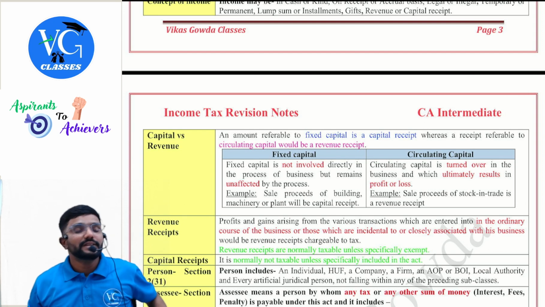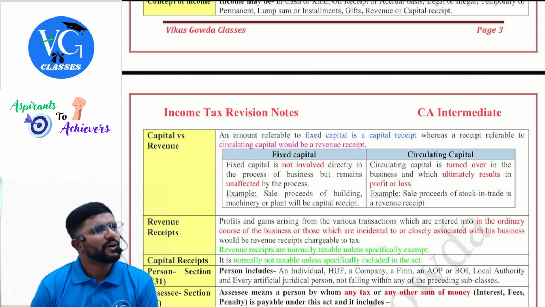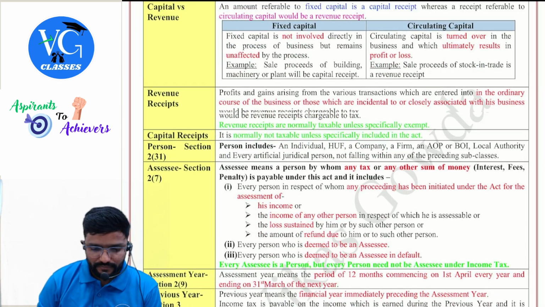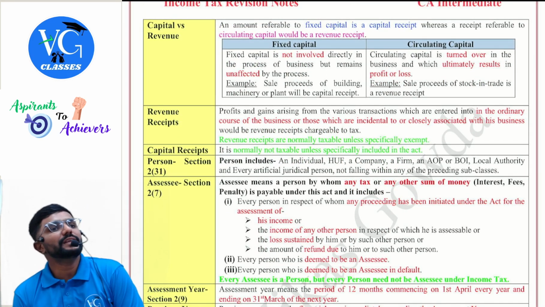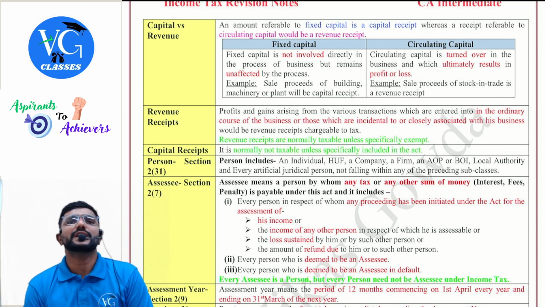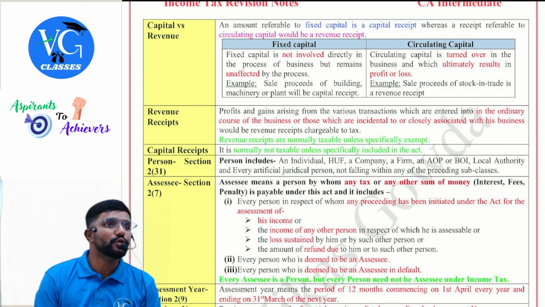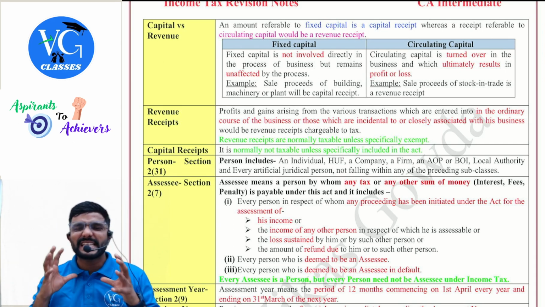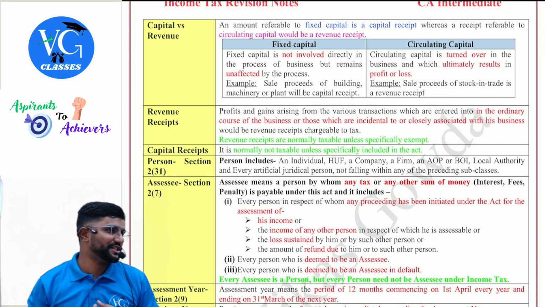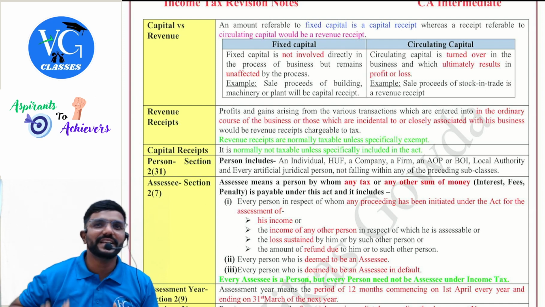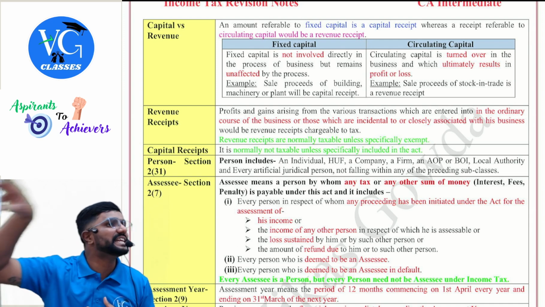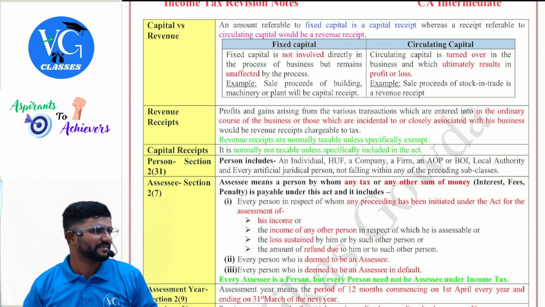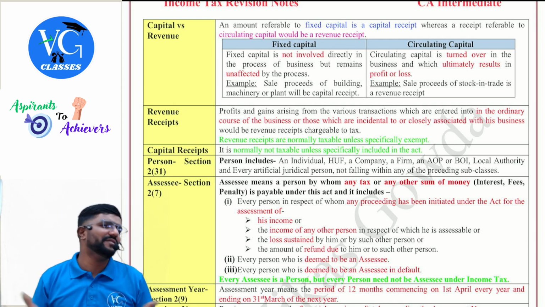Yes, sir. Then income can be capital or revenue. Income can be capital or revenue. Just lock it now. So now what is capital, what is revenue? It is not covered in income tax law. It is a part of accounts. But is it a part of our syllabus, sir? Yes. Guys, revenue is something which is recurring in nature, which I would be getting in the ordinary course of my business or ancillary to it. Whereas capital is non-recurring in nature. I may get it, but once in a while.